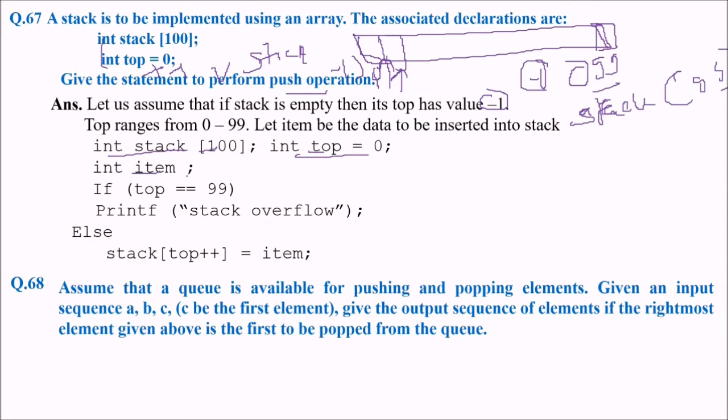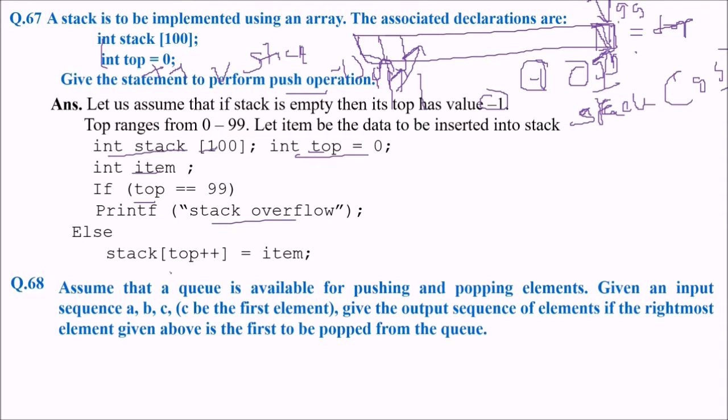So what we are going to see is that top is always pointing to the present value of the stack. So top will be here. If top is 99, that is, top is pointing to the highest value, then after that there is no space remaining. So if top has value 99, we say that we are not able to push anything because the limit is being used. So we say stack overflow. Otherwise, we can easily push any value on the array which is pointed to by the top.